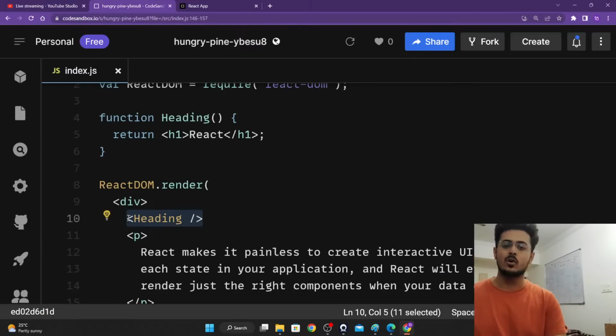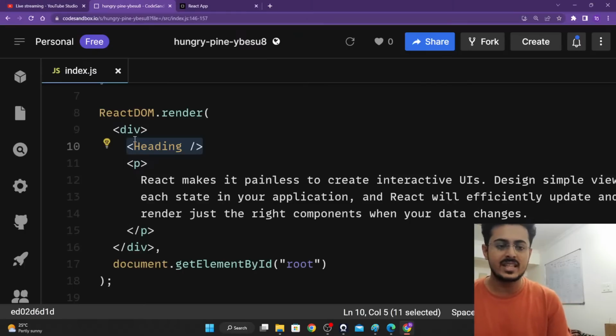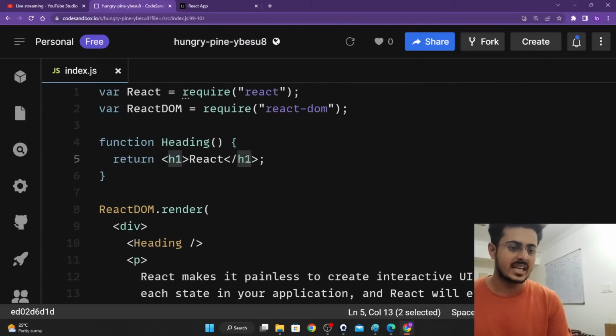Now what is a self-closing tag? Up till now we have seen that tags have an opening tag and a closing tag, as with the p tag and the h1 tag. Am I right or wrong, guys? Please let me know. Why do you require an opening and a closing tag? To put something inside, right, guys?